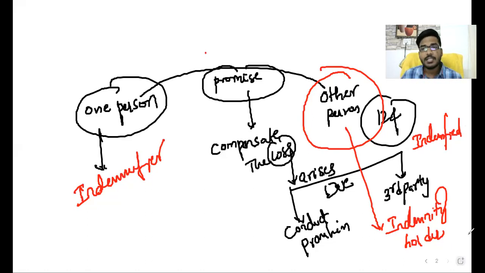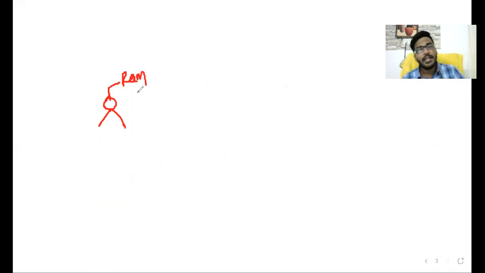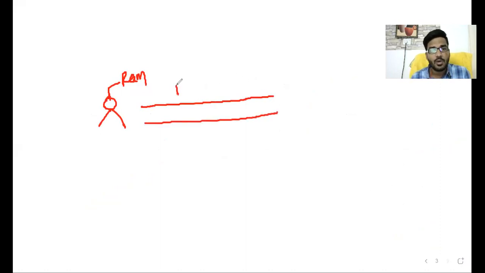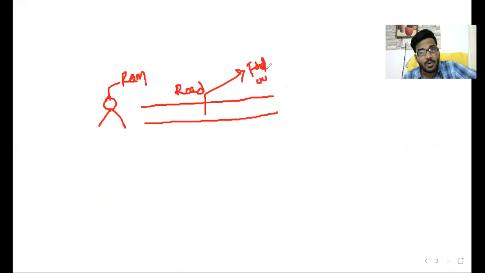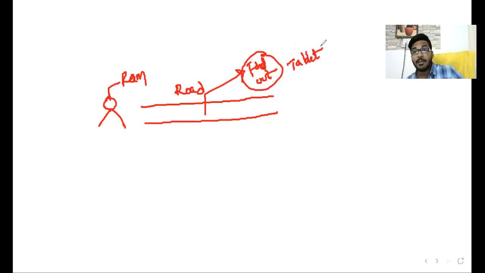Now I will ask one question, then you can answer it. Listen, what happened? Here Ram is there. One fine day, Ram is walking on the road. While walking on the road, he finds a tablet on the road. A tablet is nothing but an electronic device.